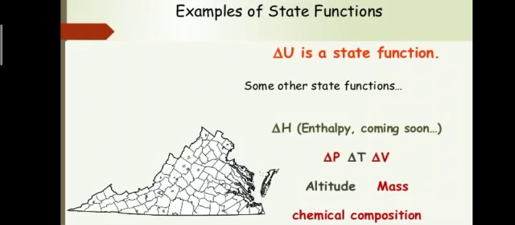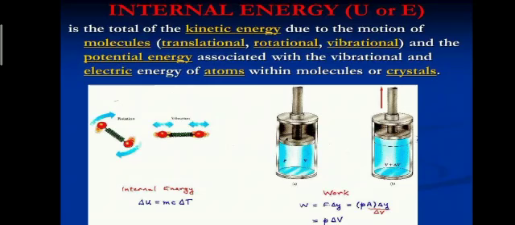However, there are some properties which are path dependent, and those properties are heat and work. If they are path dependent, they will not be state functions anymore. Now what is internal energy? Internal energy is represented by E or U.